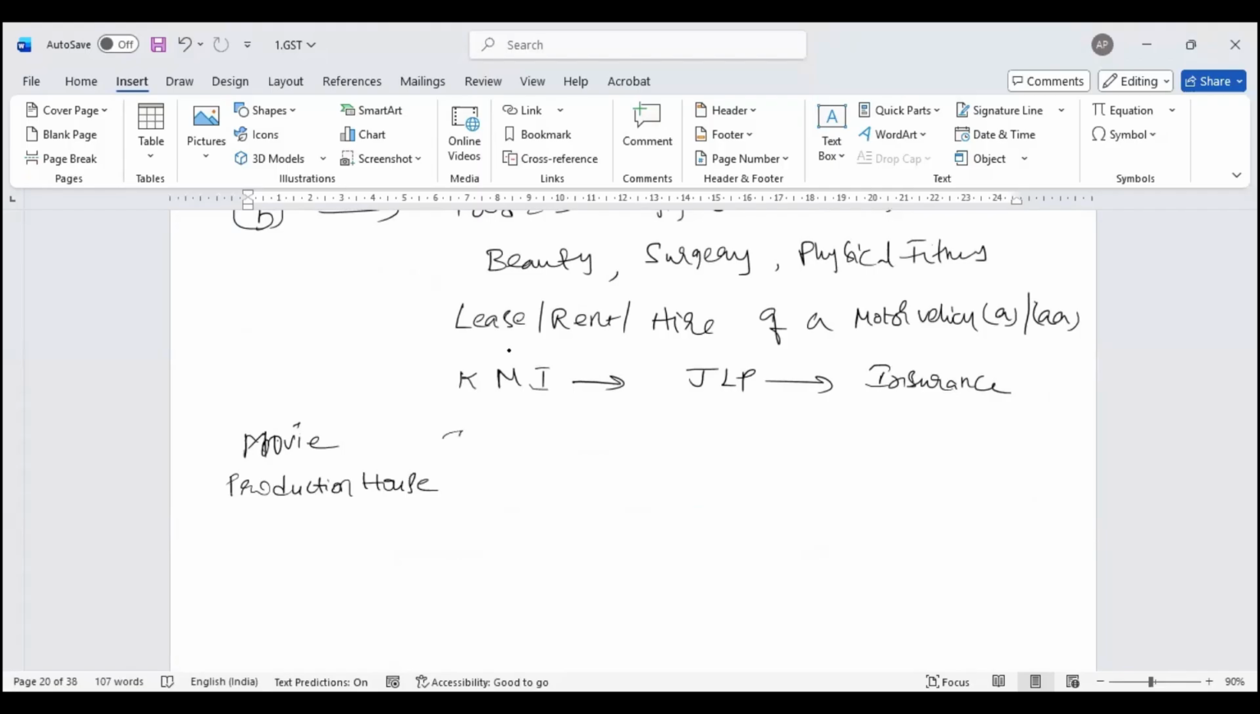In the case of a movie production house, let's take the example of Kelo India or TV shows which are happening. You have people like judges, a host, celebrities, and participants.